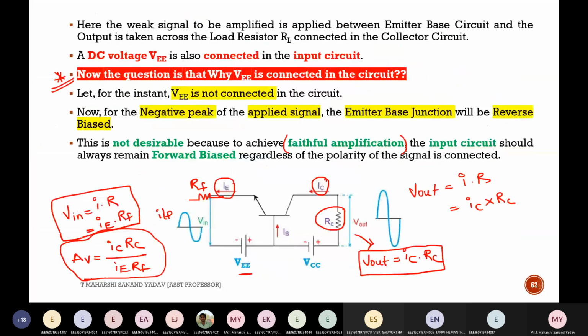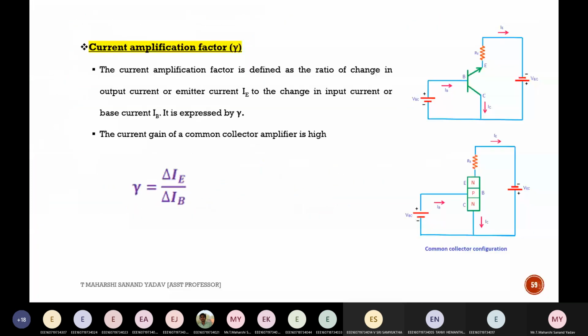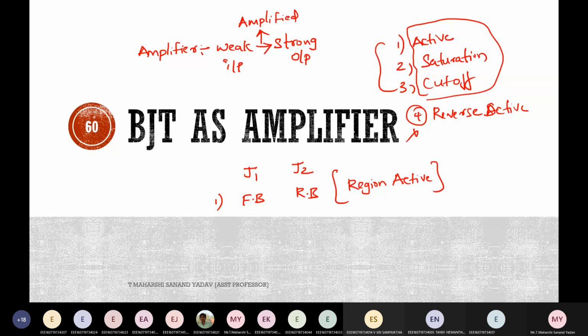I think we have discussed BJT as an amplifier and the CC configuration also. Once again, go through this because everyone gets confused with this factor, how BJT is used as an amplifier. What is the difference between AC and DC, and why is DC not amplified while AC is amplified? What is the use of AC and what is the use of DC in case of BJT as an amplifier?